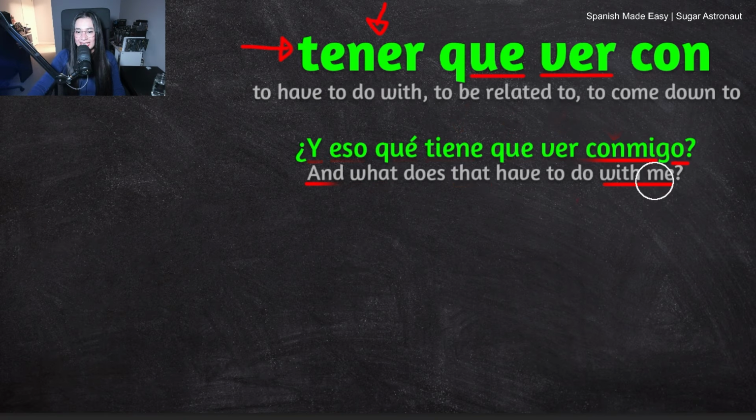Excellent. So if you are just asking, hey, what does that have to do with me? I don't know what you're talking about. Then you can use the phrase tener que ver con. It's a very common thing to say in Spanish as well. So yeah, you need that phrase.